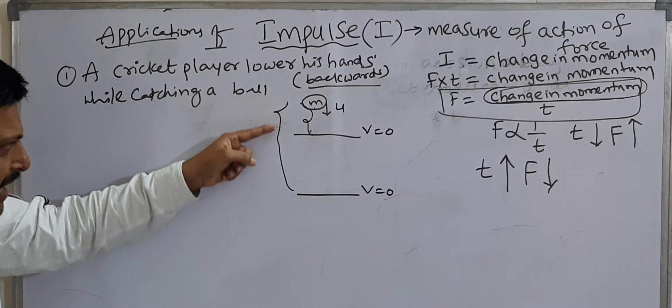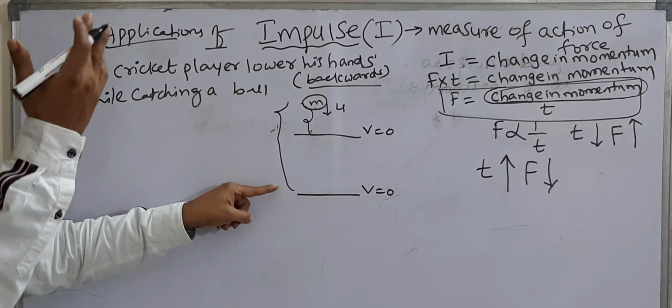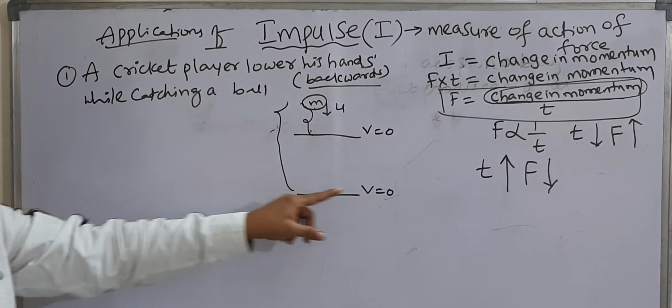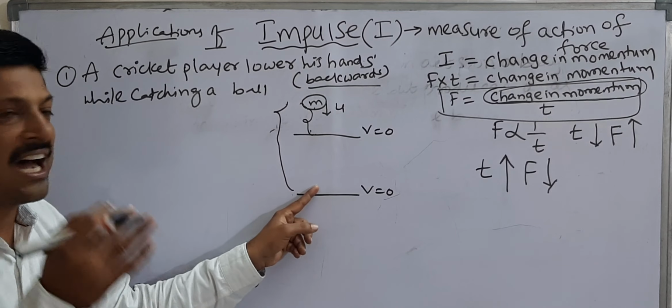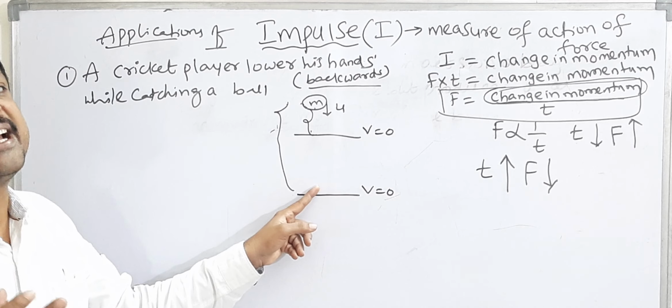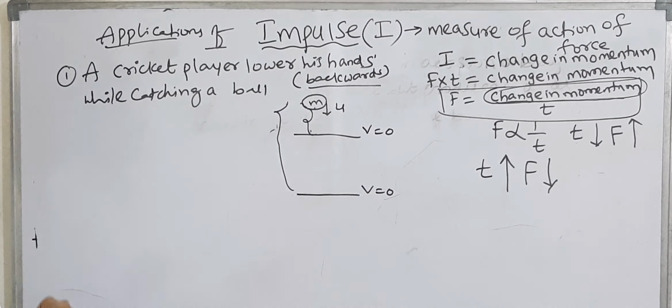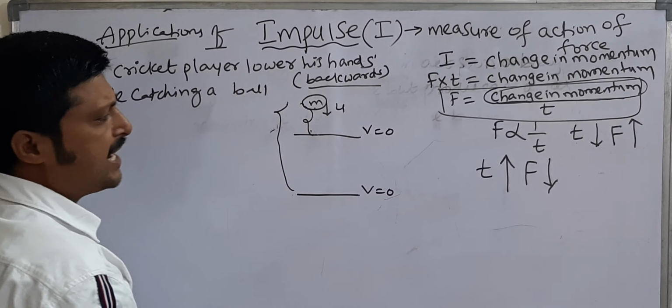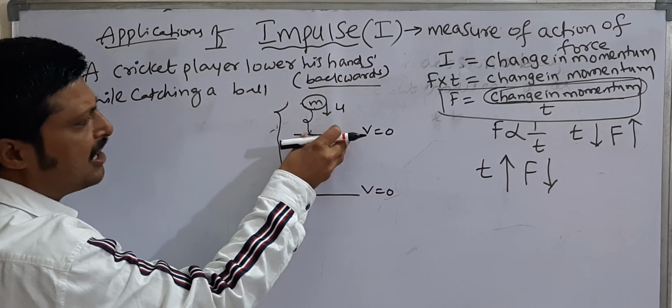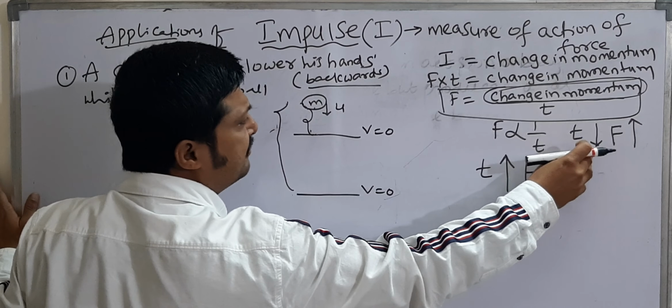So when he lowers his hands, he allows the ball a longer time. A longer time means the ball exerts a small force on his hands. So he is not injured. But here, he stops the ball immediately. When he stops the ball immediately, time of contact is very small.